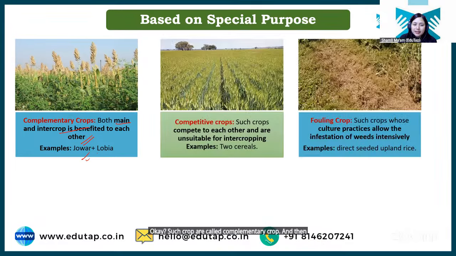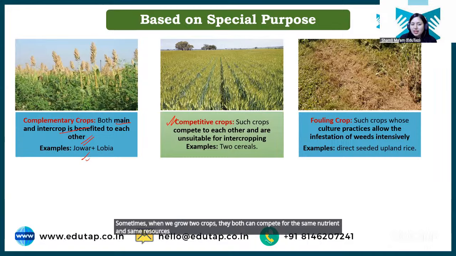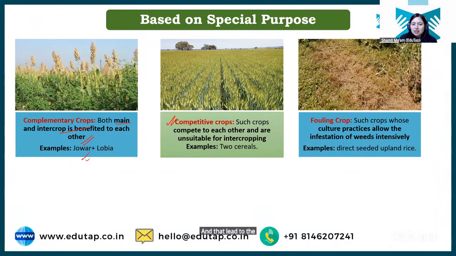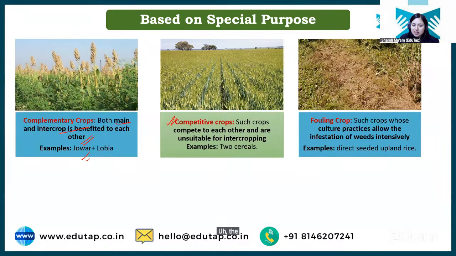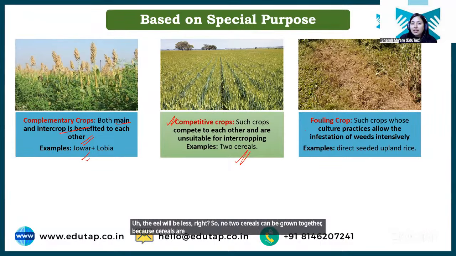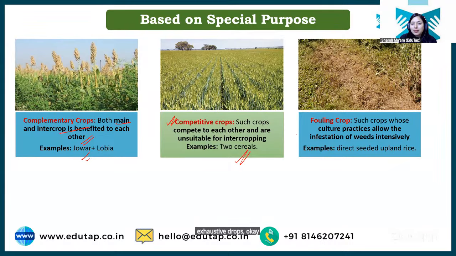And then we have competitive crop. Sometimes when we grow two crops, they both can compete for the same nutrients and same resources, right? And that leads to competition. That crop will be called competitive crop, and no two competitive crops should be grown together because ultimately they will compete for the resources and the yield will be less, right? So no two cereals can be grown together because cereals are exhaustive crops, okay, and they compete for the resources. Then we have next fouling crop.